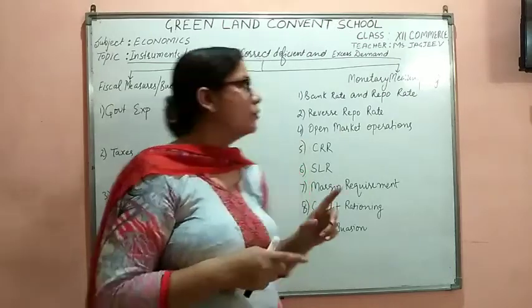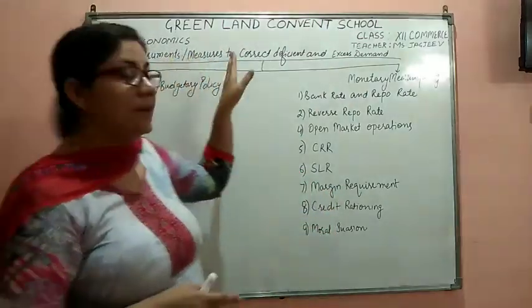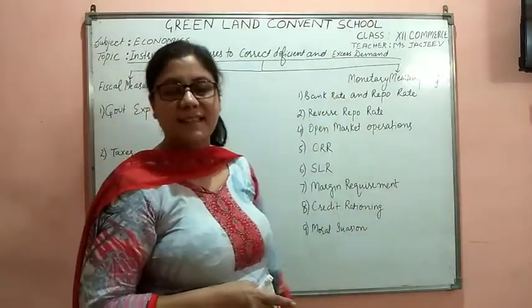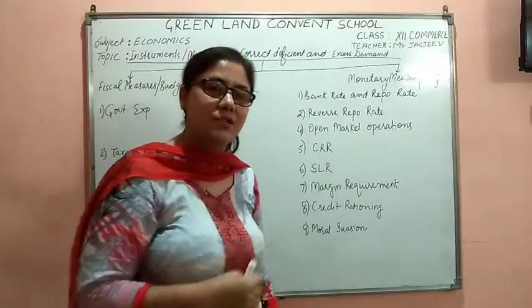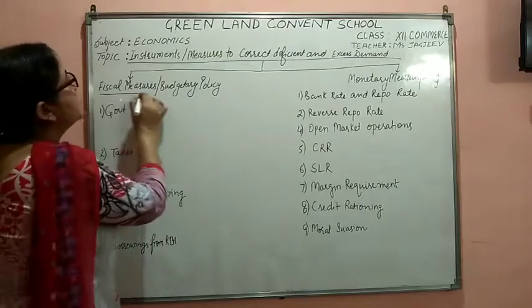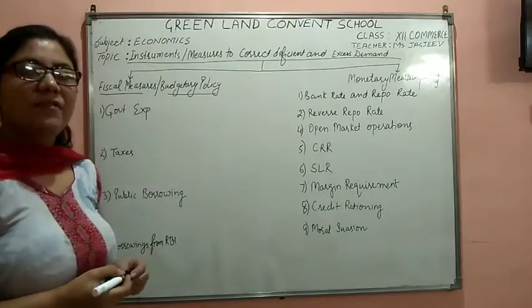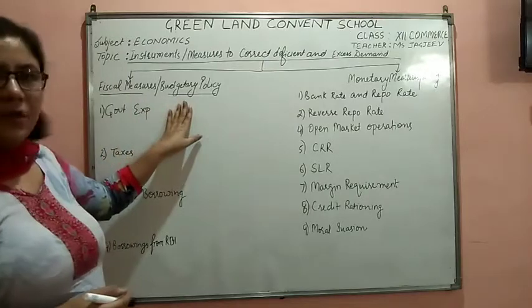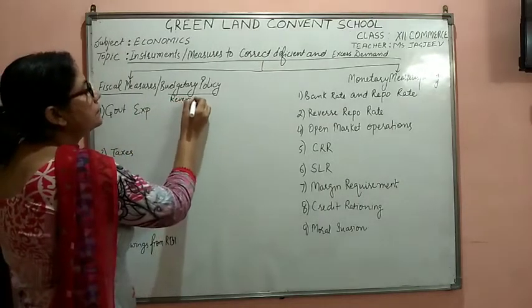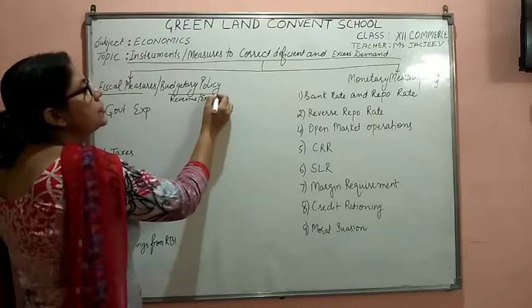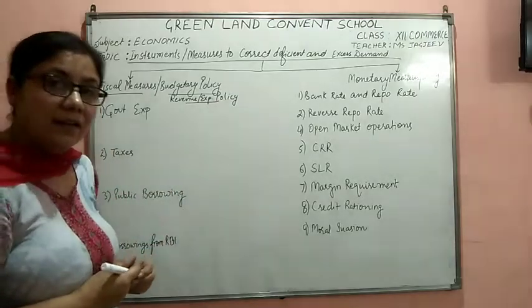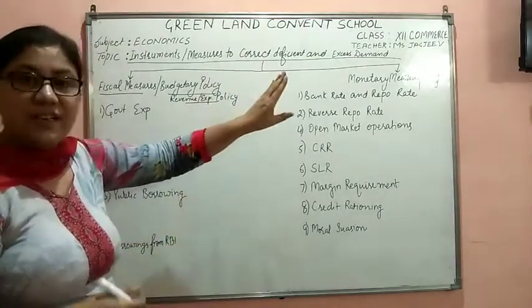So here students, we are going to study what instruments or measures are used to correct the situation of deficient and excess demand, or inflationary gap and deflationary gap. First of all, we would be talking about the fiscal measures or budgetary policy. When I say fiscal measures or budgetary policy, this is the revenue and expenditure policy of the government. How does the government tackle the situation of deficit and excess demand?